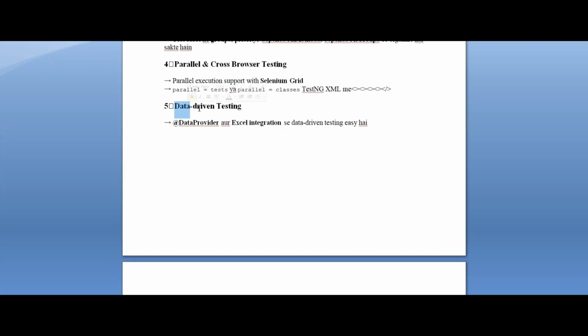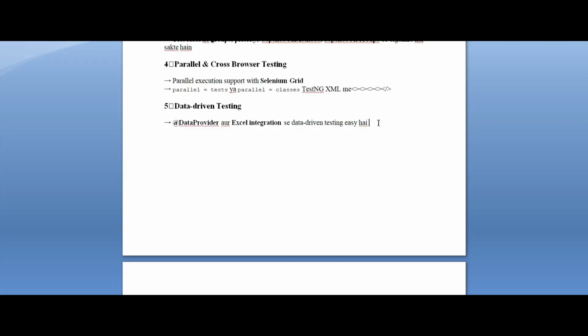Next comes data-driven testing. There are 2 ways we can perform data-driven testing with the help of TestNG. These are different scenarios of how we can implement it. In one case, you can simply provide the keys and values in XML format. I will show you that also in my framework.